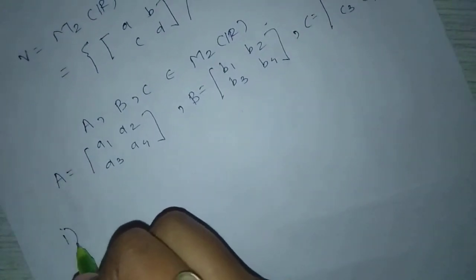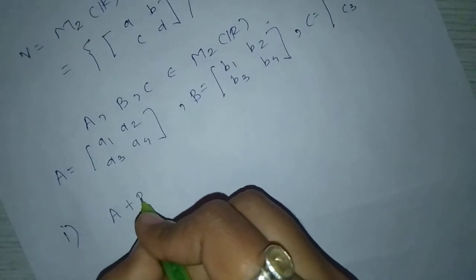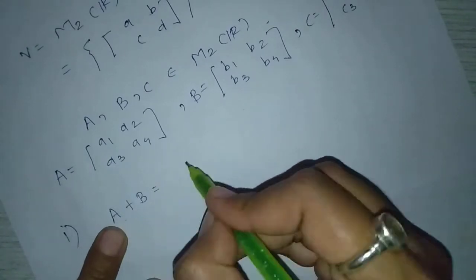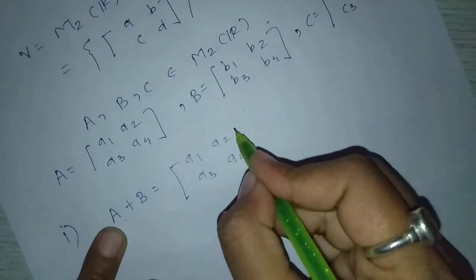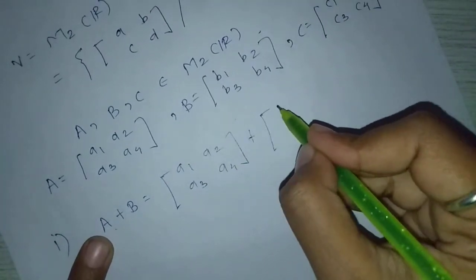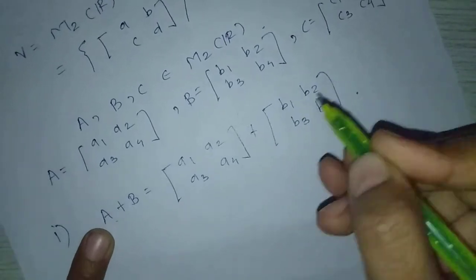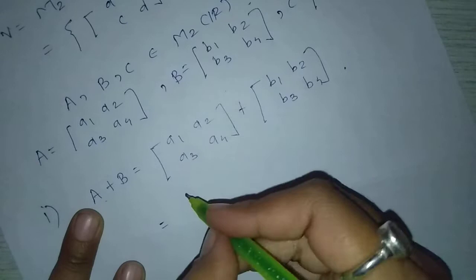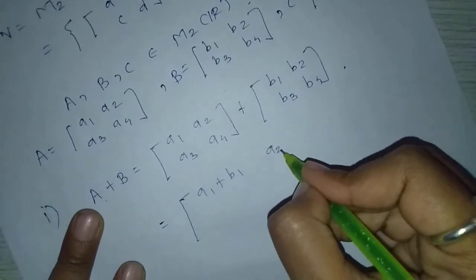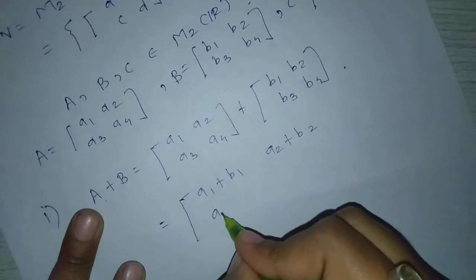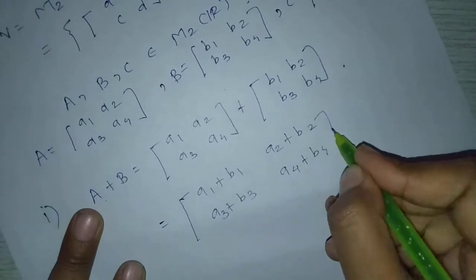First axiom is nothing but the closure property. First, A plus B equal to A1, A2, A3, A4 plus B1, B2, B3, B4. Add these two matrices, we get A1 plus B1, A2 plus B2, A3 plus B3, A4 plus B4.